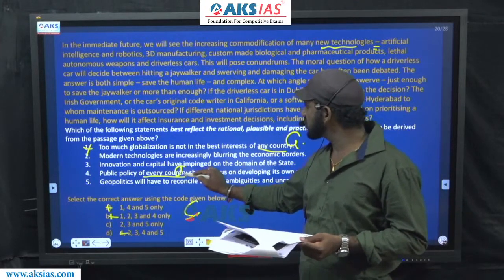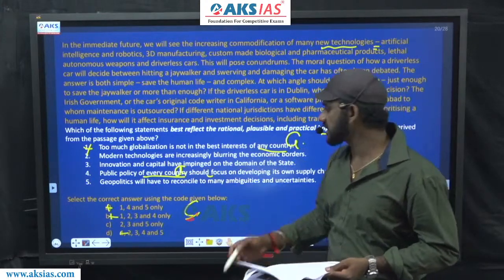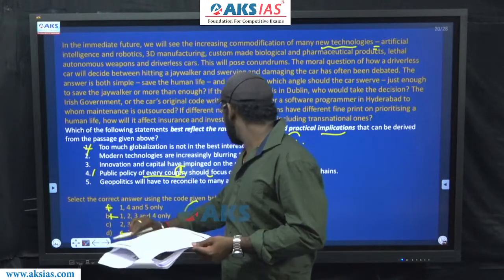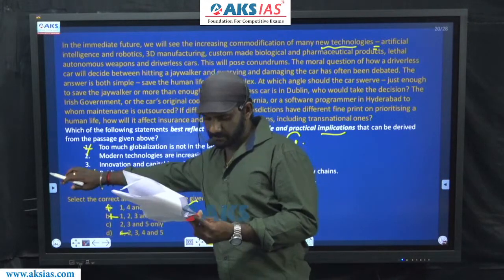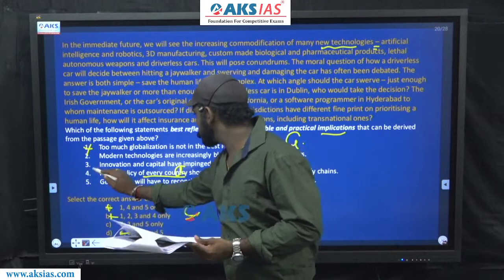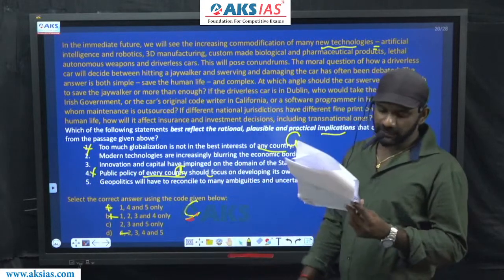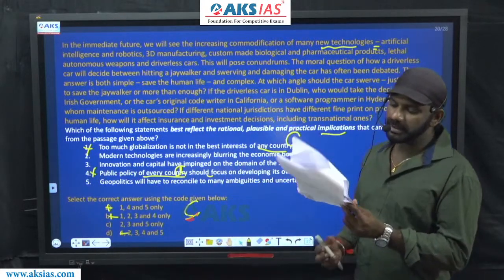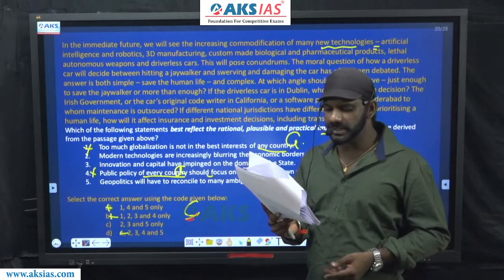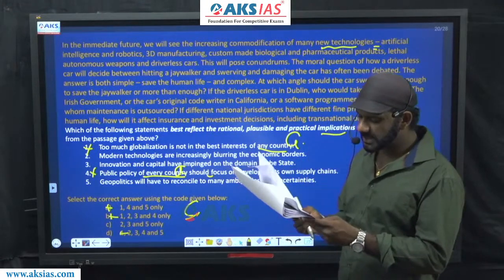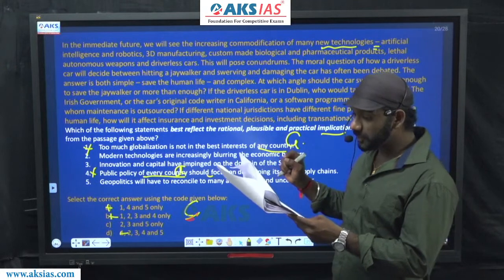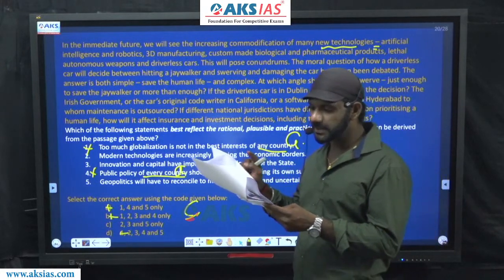Every country is general. Such a general term is not there. 4 is eliminated. Come to 5. Geopolitics will have to reconcile to many ambiguities and uncertainties.